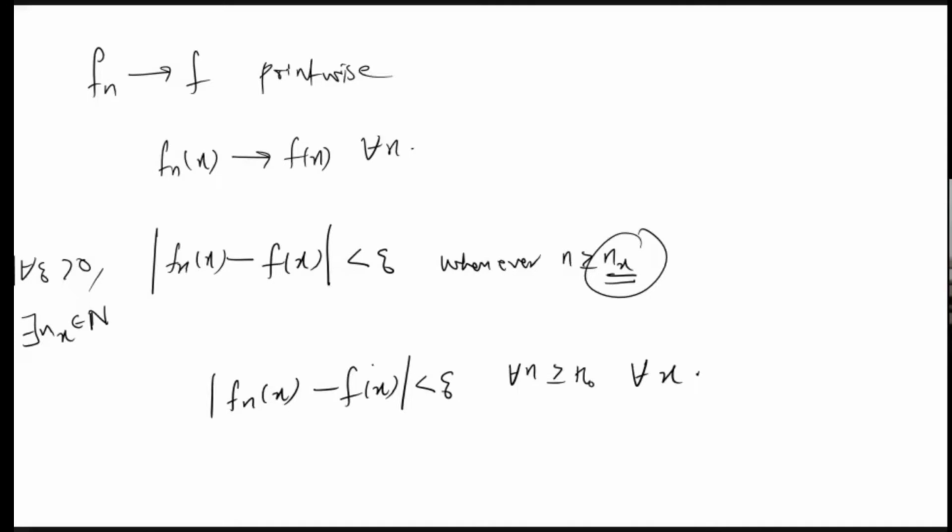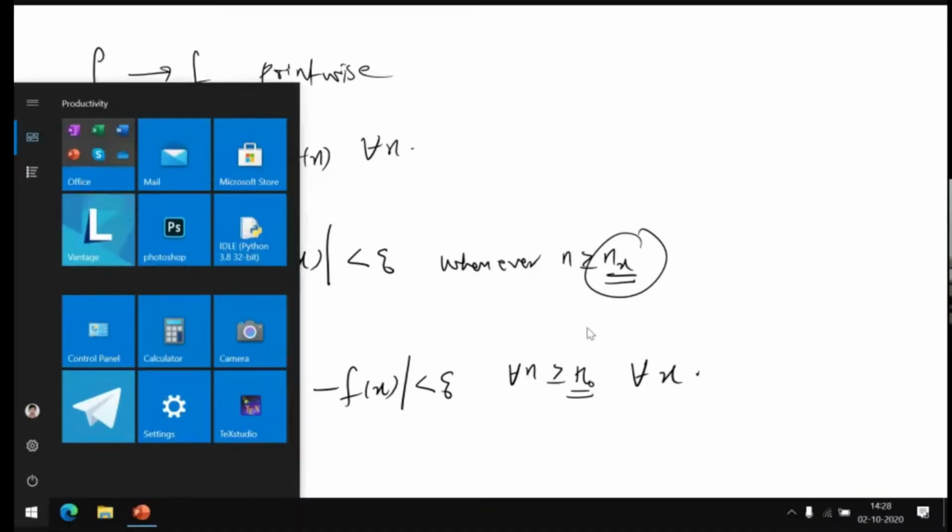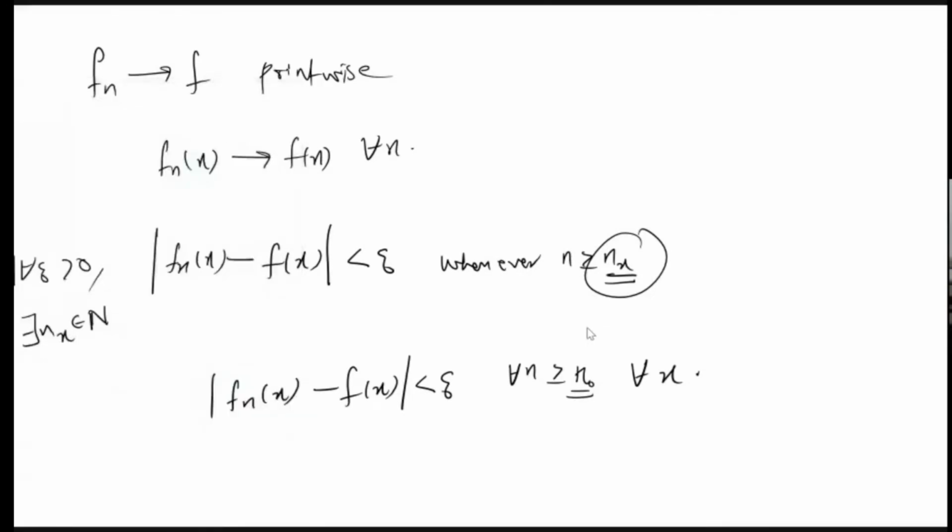That means this n naught should be independent of x. In pointwise convergence, we treat it as separate sequences. But in uniform convergence, we treat it as a function. This function itself is converging to some F, which means we have to get this n independent of the point. You will understand if you take some examples.